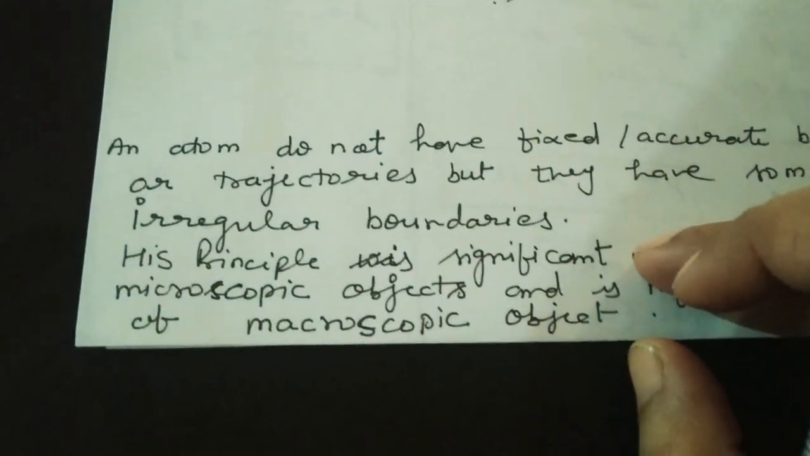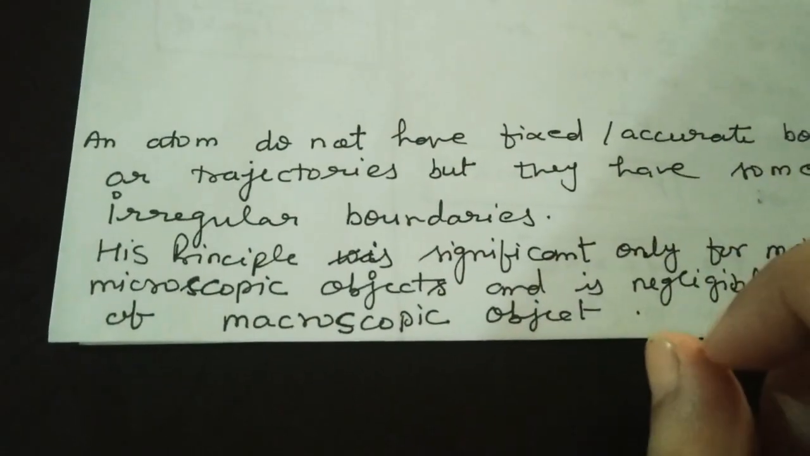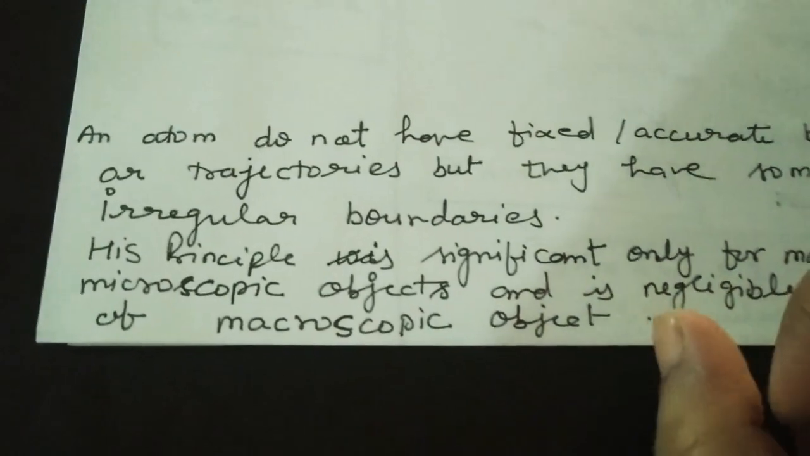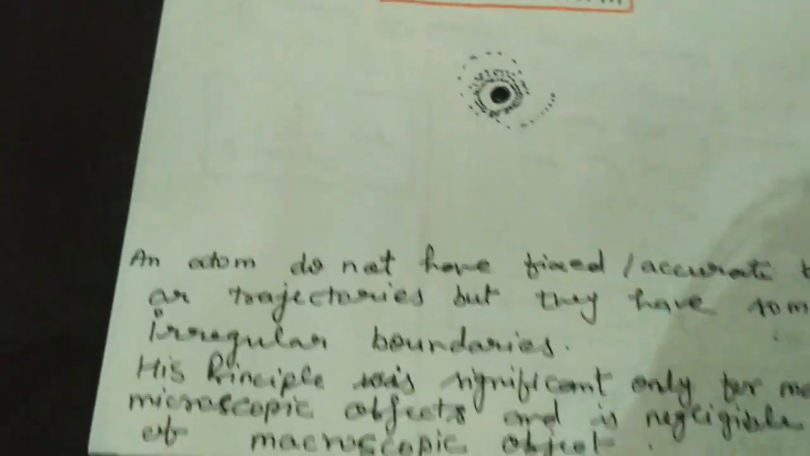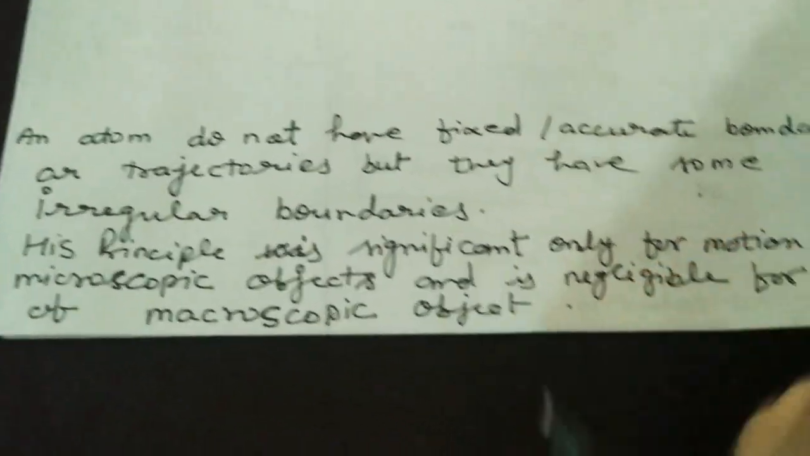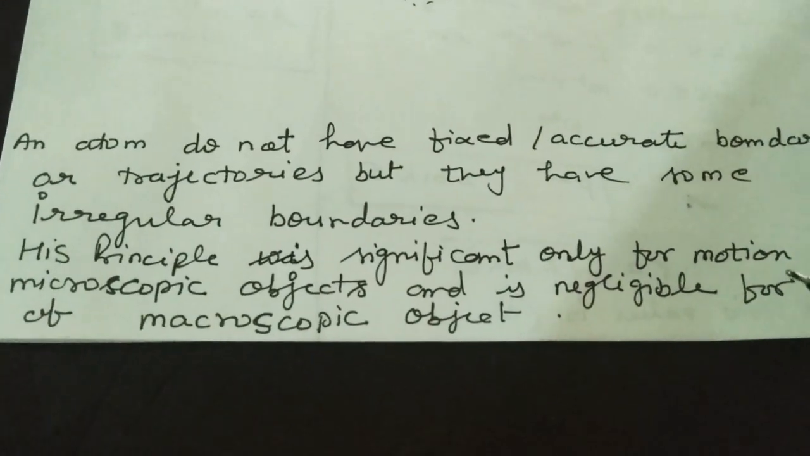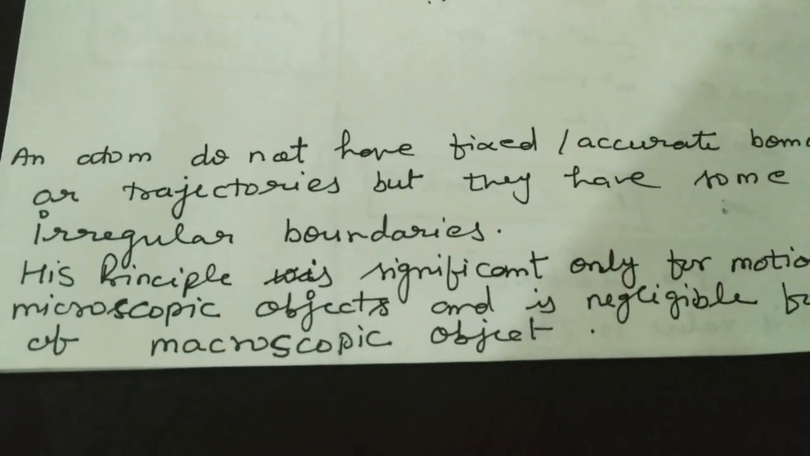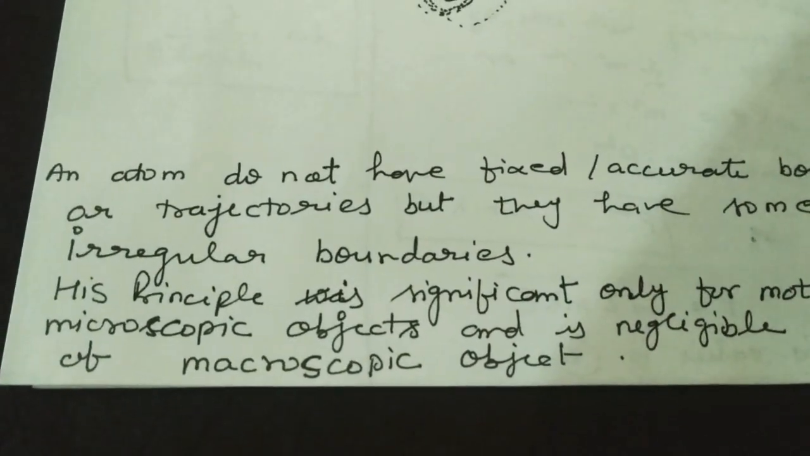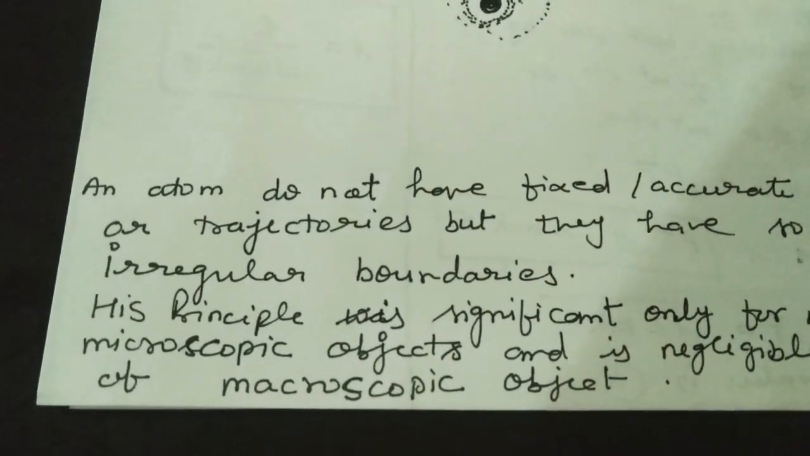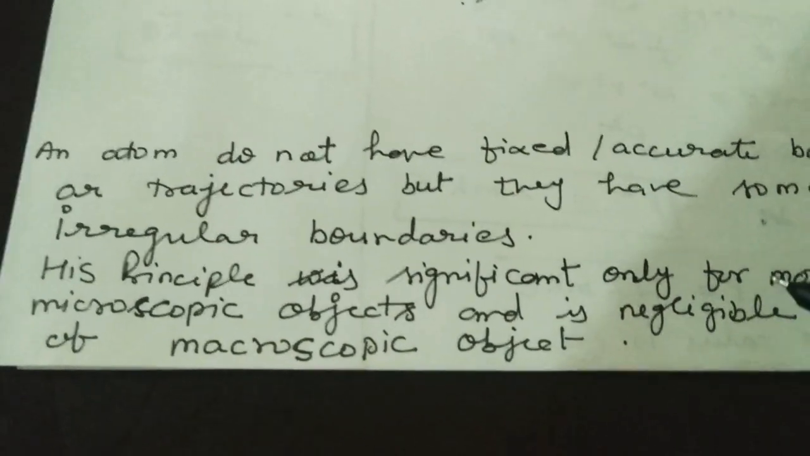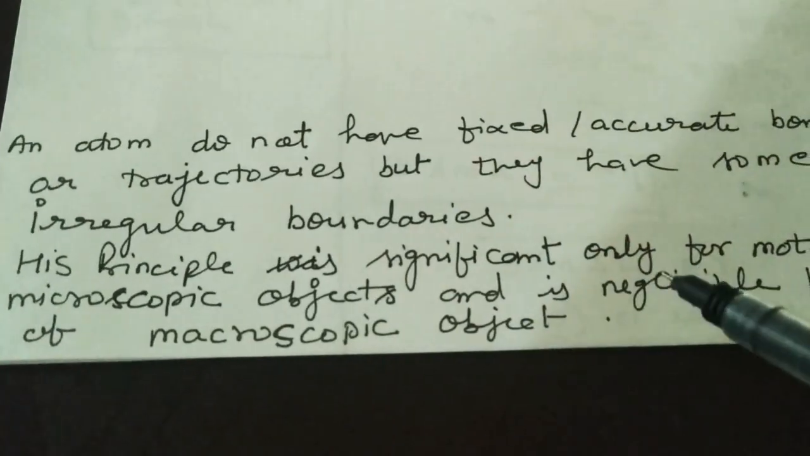now Heisenberg observed that the atom does not have fixed or accurate boundaries, they have irregular boundaries. As we observe here, they have irregular boundaries, and his principle was significant only for microscopic objects, and it is negligible for macroscopic objects which are bigger in size. So for those objects which are bigger in size, this law is negligible, but for microscopic objects this principle is significant. Okay,